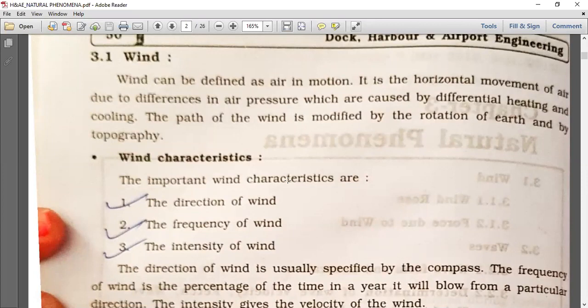Again, what is wind? Wind can be defined as air in motion. It is the horizontal movement of air due to differences in air pressure, which are caused by differential heating and cooling. The path of the wind is modified by the rotation of Earth and by topography.